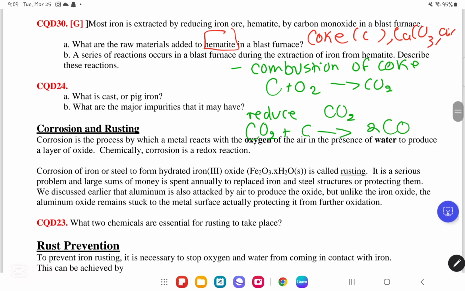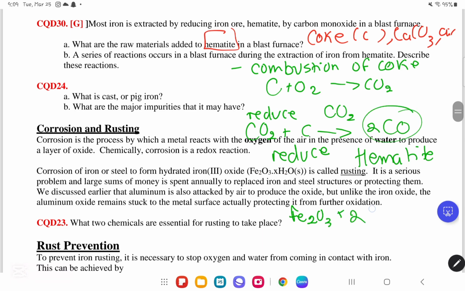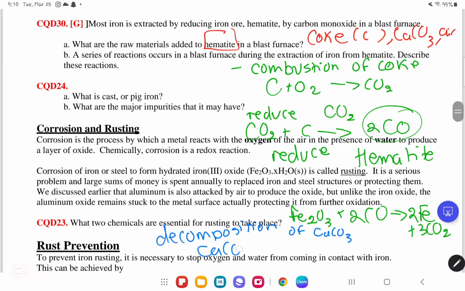After reducing the carbon dioxide, we're going to reduce the hematite or the iron ore. So to reduce the hematite, it's going to be the ore, Fe2O3, in addition to this carbon monoxide. It will form what? 2 pure iron, in addition to 3 CO2. Now, what happens then is the decomposition of limestone: CaCO3 will decompose to form CaO plus CO2.